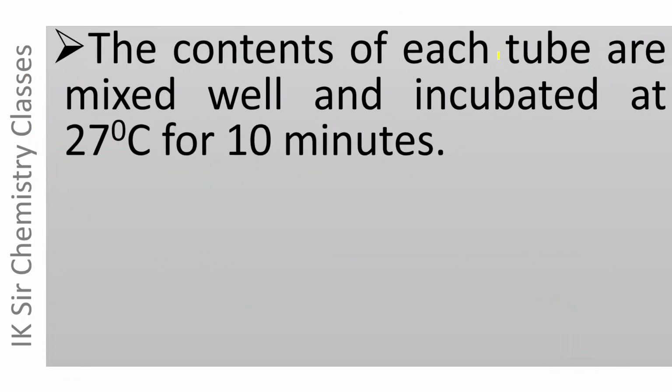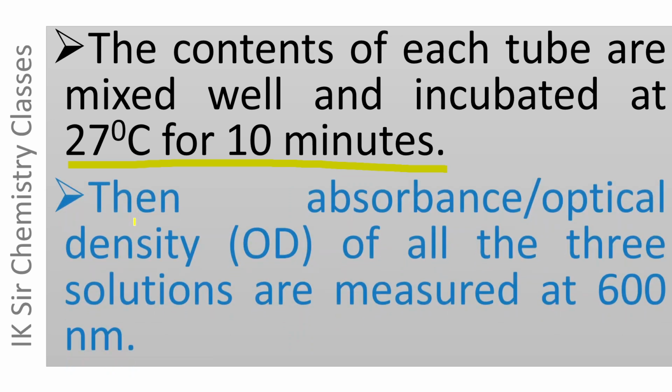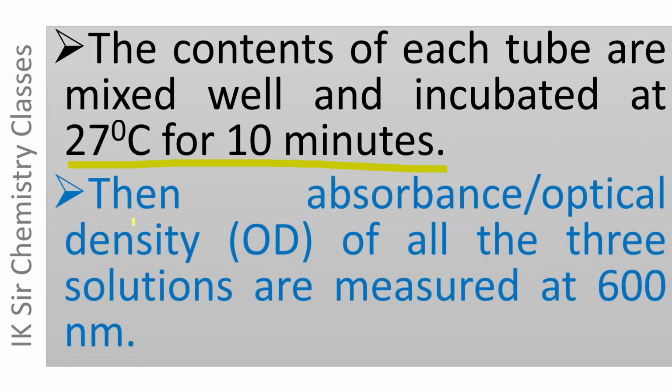The contents of each tube are mixed well and incubated at 27 degrees centigrade for 10 minutes. Then absorbance, that is optical density of all the 3 solutions, are measured at 600 nanometer.